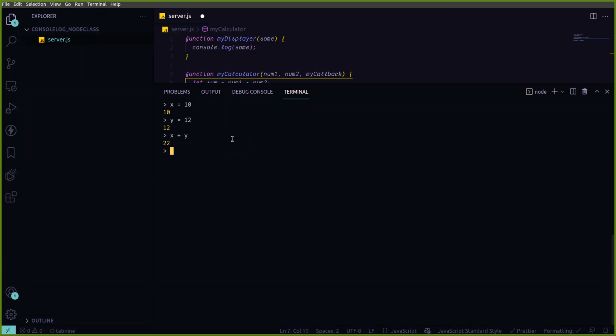We can do that in developer tools also. So the REPL concept is Read, Evaluate, Print, Loop, the way we do in a console. Open the console and calculate, and you can do all those things.